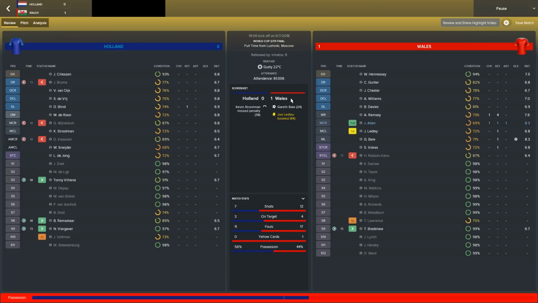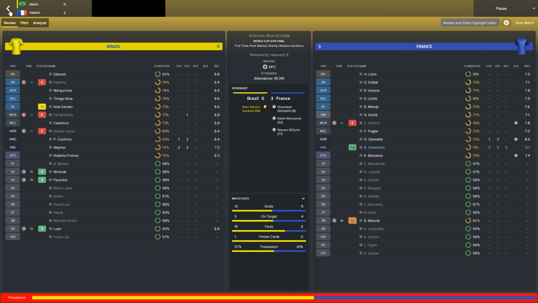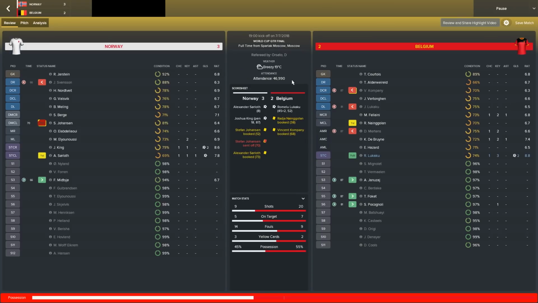Bale scored a 24th minute goal, which ended up being the winner because Strootman missed a penalty. What a story. France beat Brazil 3-0. Great win there. And once again, Norway get the better of Belgium, this time in the quarterfinals of the World Cup. Belgium, one of the biggest underperformers, along with England, I think, in this experiment.